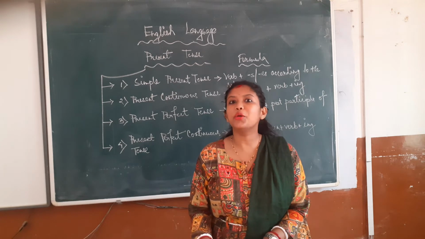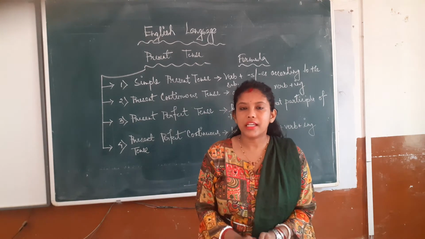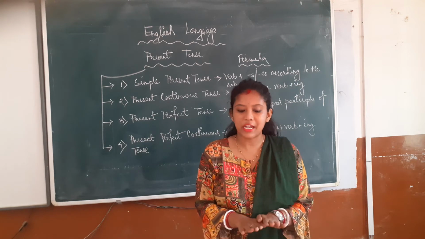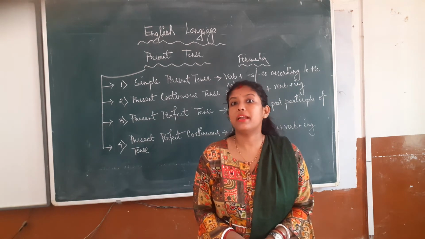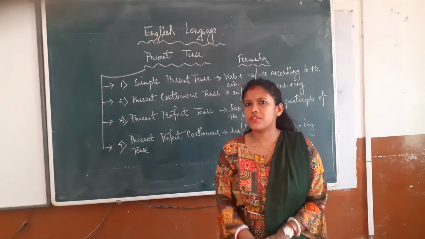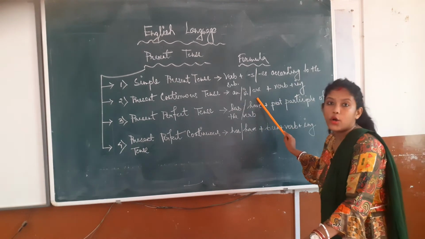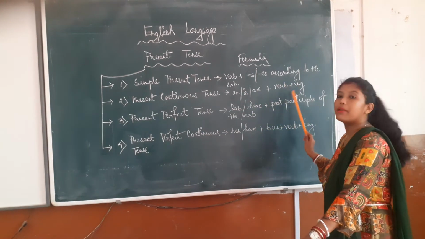जो अभी continue हो रहा है, ठीक है. For example, I am teaching. You all are listening. अभी हम लोग जो काम कर रहे हैं at present moment, वही आपका है बेटा present continuous tense, ठीक है. Now बेटा let us first of all know the formula. The formula is am, is, are, obviously according to the subject, and then बेटा word plus ing.